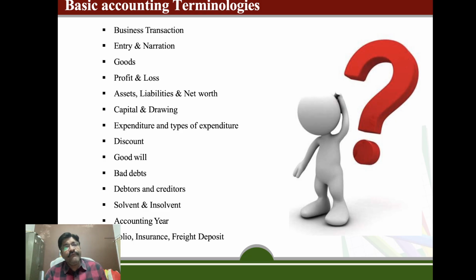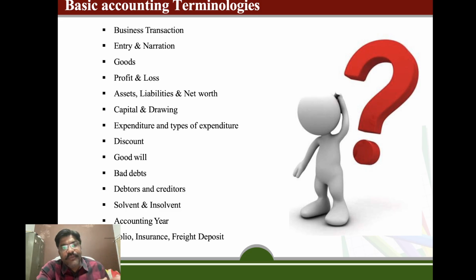Entries and narrations. When we record the transaction in a journal entry form, it is typically an accounting technique or method, so it becomes difficult for a person who doesn't know anything about accounts, or never studied accounts, to understand what is written there. For example, if we say goods sold to Mr. A, then Mr. A's account debit to sales account. This is a business journal entry. And if a person doesn't know what is meant by Mr. A's account debit to sales account, he never understands.